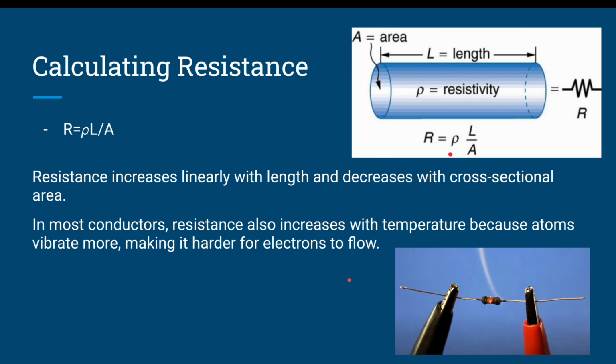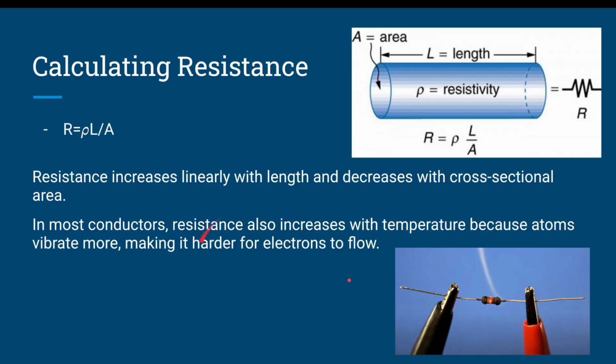Resistance depends on several factors and can be calculated using the formula R equals ρ times L over A, where ρ is the resistivity of the material, L is the length of the conductor, and A is the cross-sectional area. Resistance increases linearly with length and decreases with cross-sectional area.